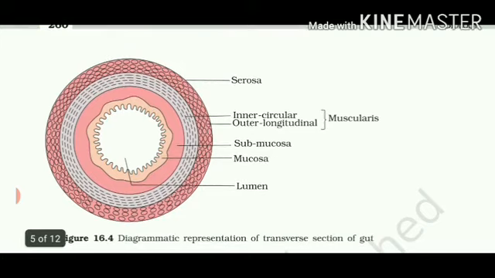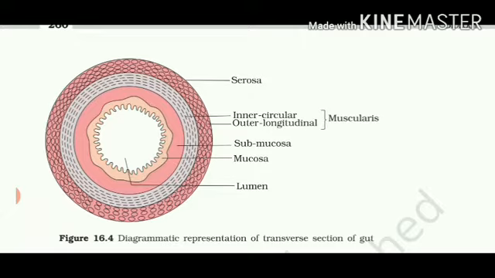So this picture is very important. The outermost layer is called serosa. The second layer is called muscularis. Muscularis is formed of 2 layers, inner circular and outer longitudinal cells. The third layer is called submucosa and the last layer is called mucosa.